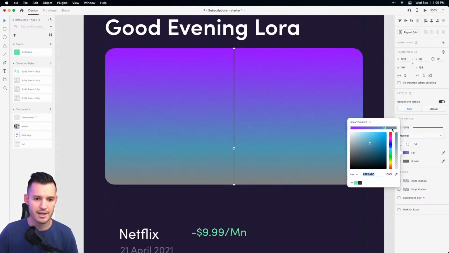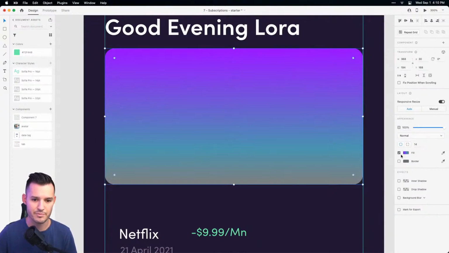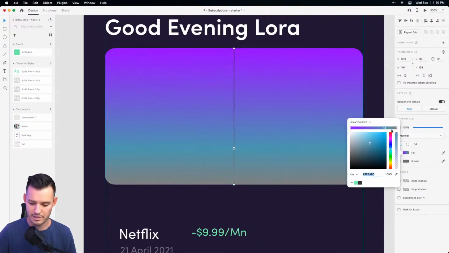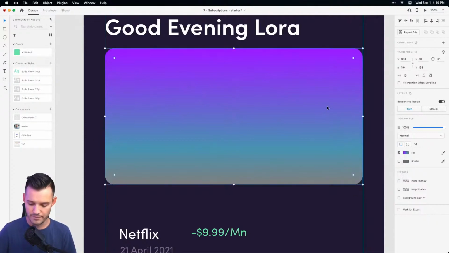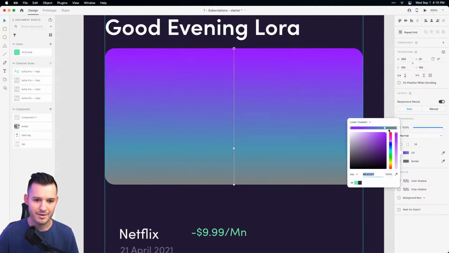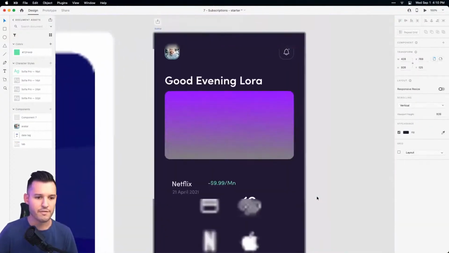Ooh, for some reason I cannot grab my gradient points. So I'll tell you what, let's get rid of that one. Okay, can't get rid of it. Oh, we're in the hex value spot. Yikes. Let's get right there. Delete that one. Okay, well, that'll work for now. I don't know what's happening, but let's just drag this down and get some kind of fun colors here.